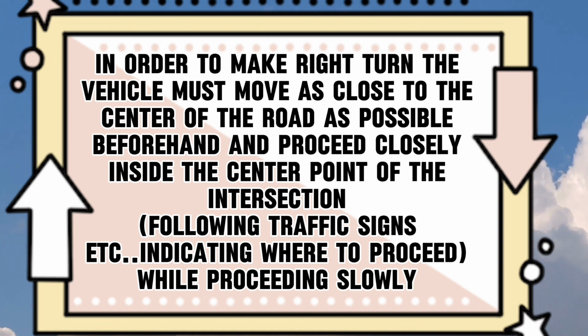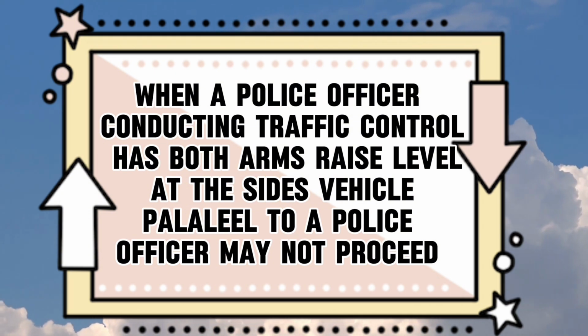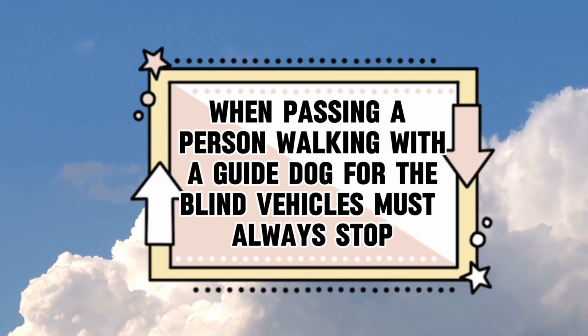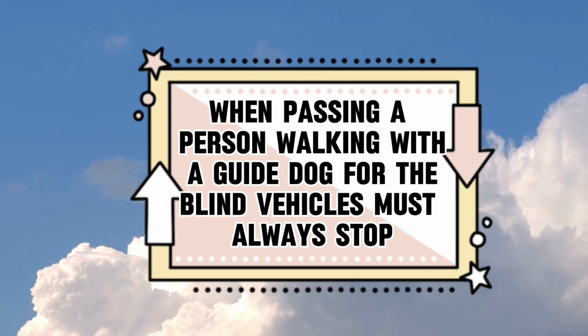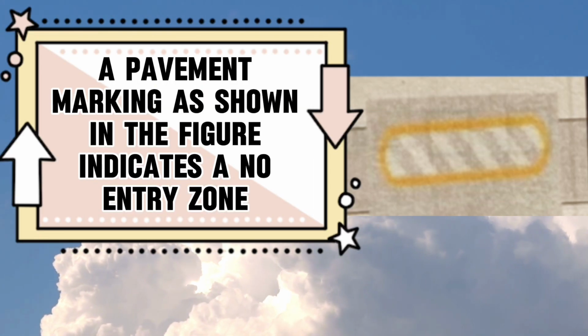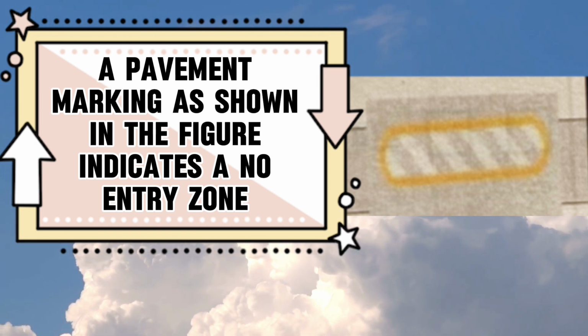while proceeding slowly. True. When a police officer conducting traffic control has both arms raised level at the sides, vehicle parallel to a police officer may not proceed. False. When passing a person walking with a guide dog for the blind, vehicles must always stop. False. A pavement marking as shown in the figure indicates a no entry zone.